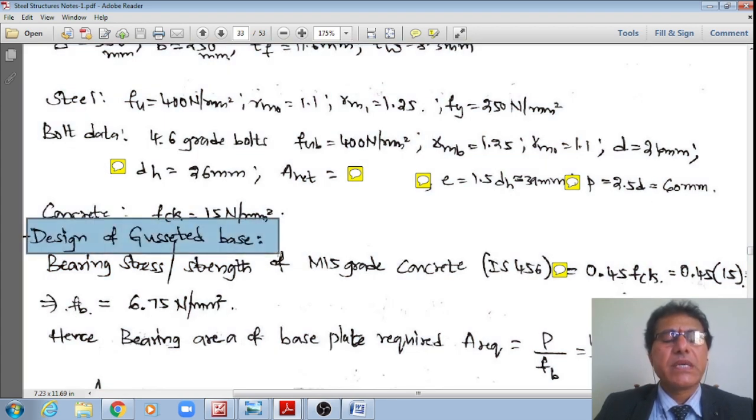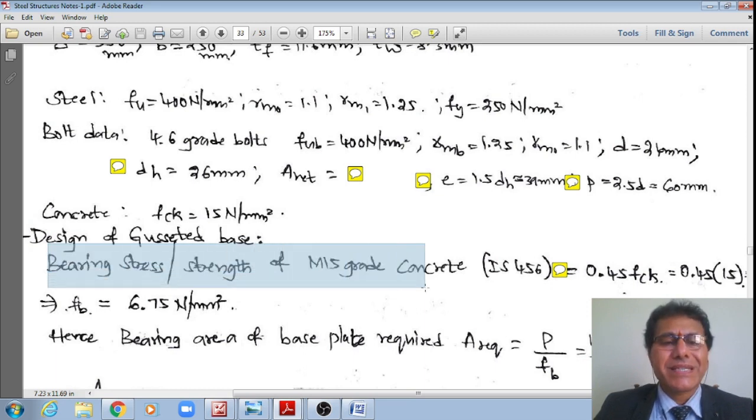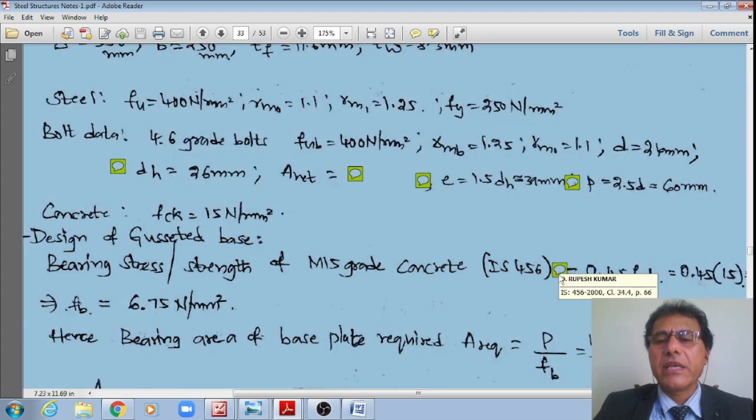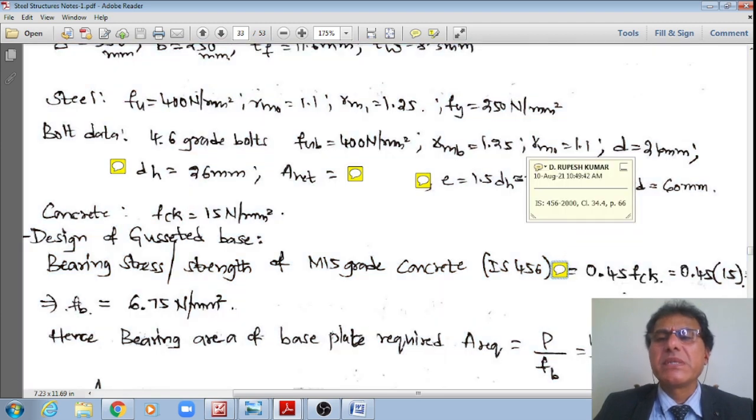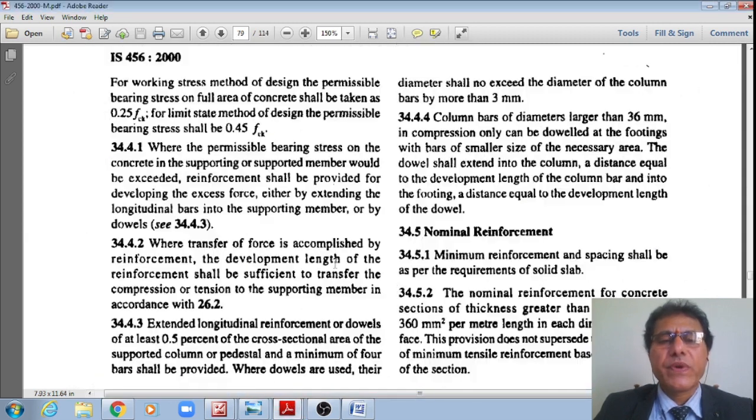The first design is the design of the gusseted base. First, I'll design the gusseted base, then I'll go to the bolted connections. Now, if I want to design the gusseted base, what is the bearing stress of M15 grade concrete as per IS 456? Let me go to page number 66, clause 34.4, IS 456.